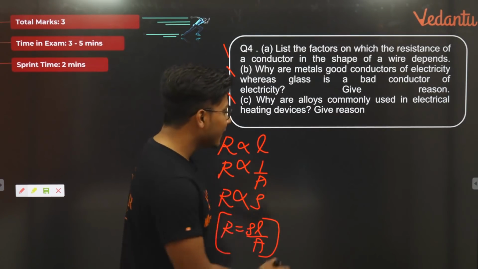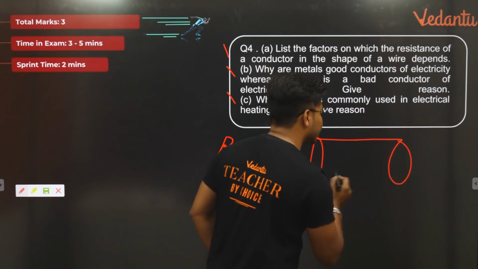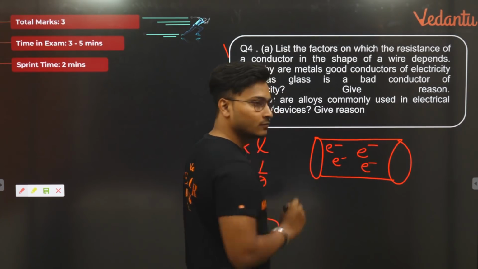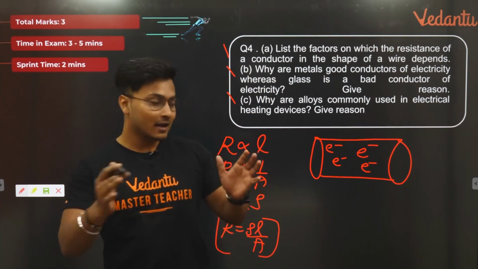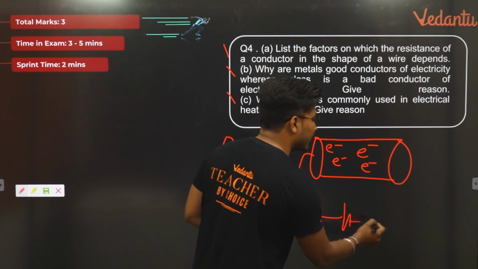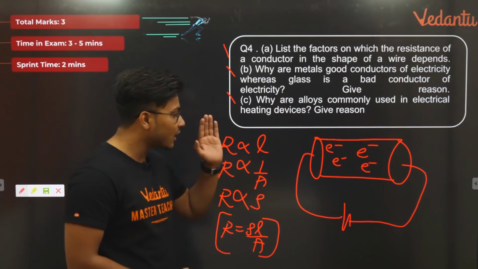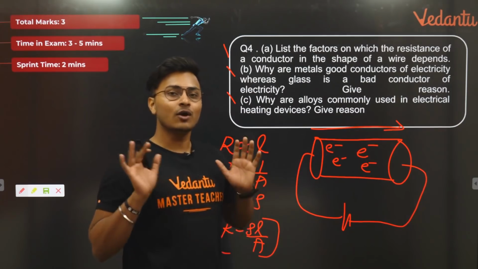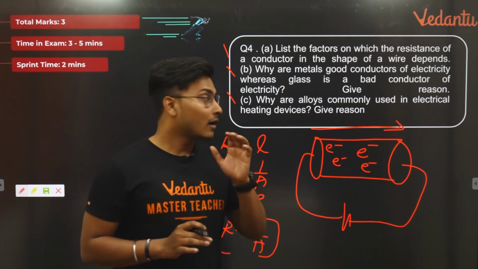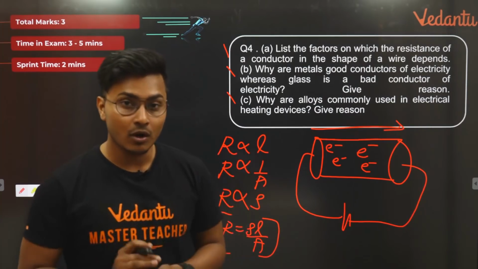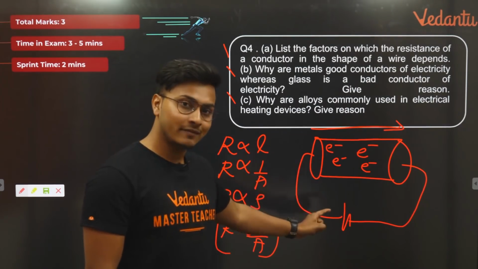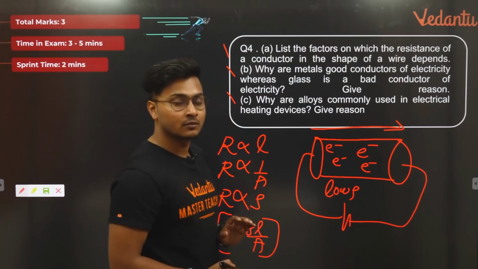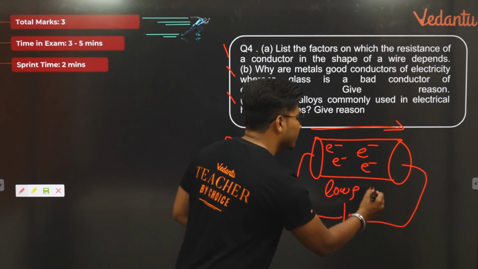Yes. Inside the metals, if we quickly draw our diagram here, this, if we take it as a conductor or a metal, they have too many free electrons to move. And these free electrons, when they are connected across a battery or a potential difference, start flowing from one end to the other end, and this is called electricity. So what is the obvious answer? The obvious answer is a conductor or a metal is a good conductor of electricity because number 1, it has very low resistivity or resistance. Number 2, it has free electrons.